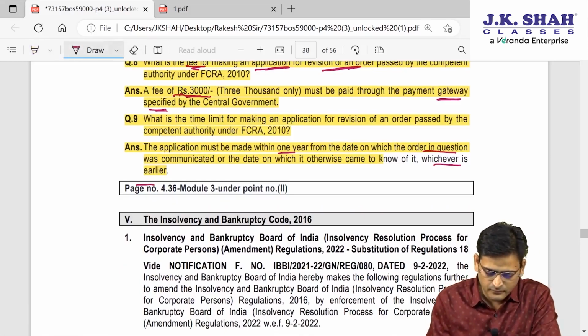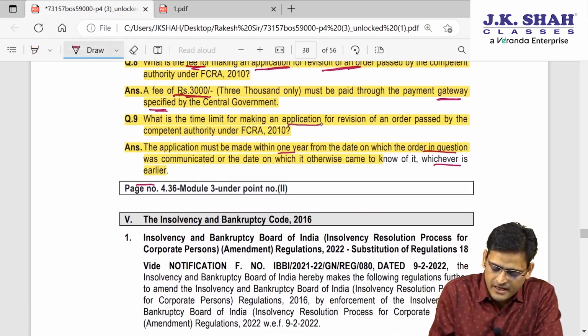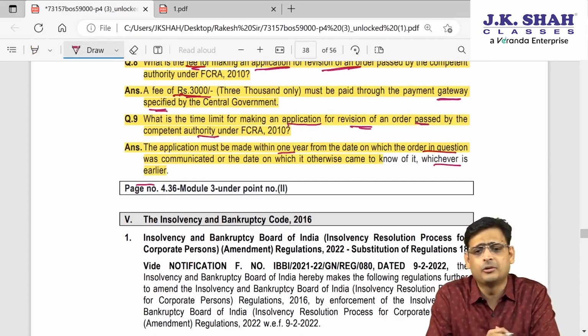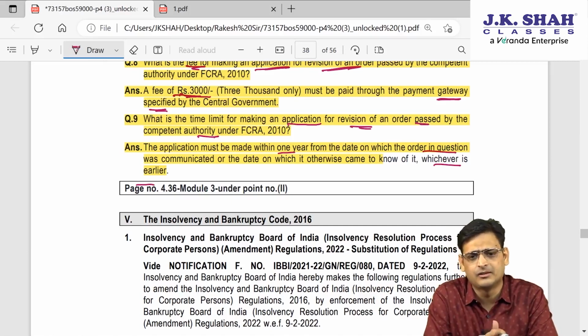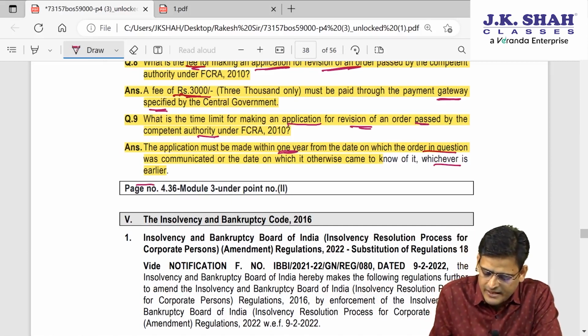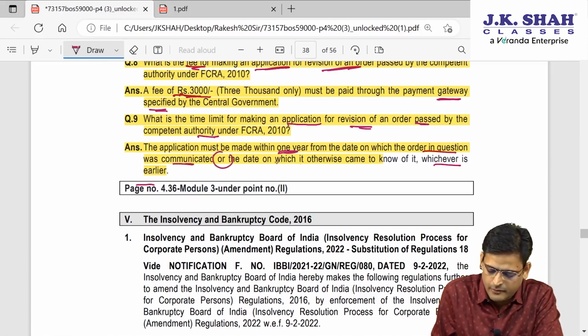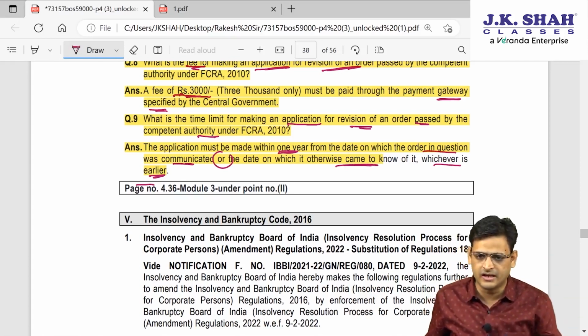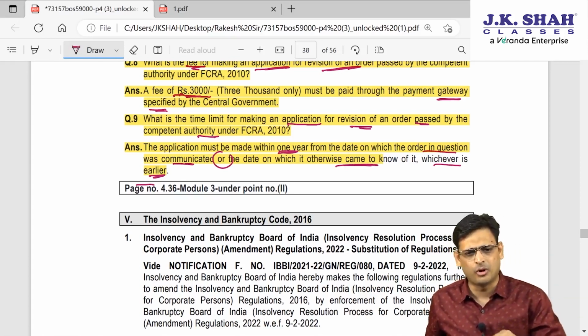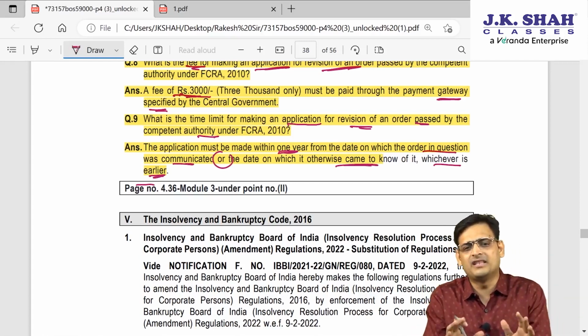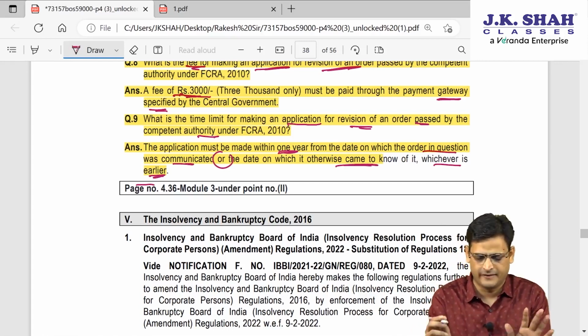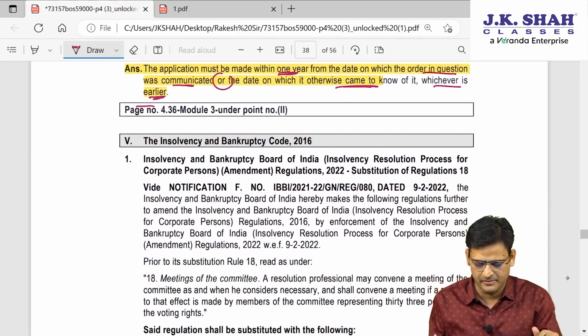Next question, what is the time limit for making an application for revision of an order passed by the competent authority? It is already what you have studied, the same thing is going on. Within 1 year you will make an application, 1 year from the date it is communicated, or from the date that order is known to you, whichever is earlier. This provision was already there earlier, so I am not going to go into detail. The major amendment here was only that instead of manual, now there is electronic filing. So this is all for the FCRA amendment.